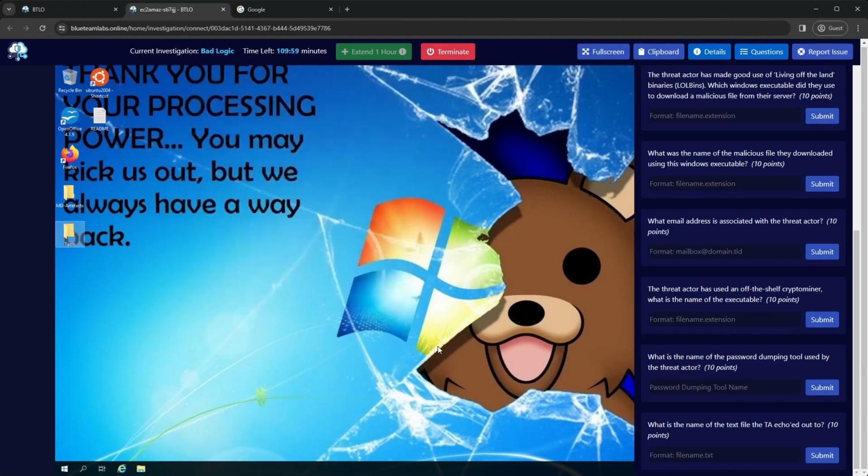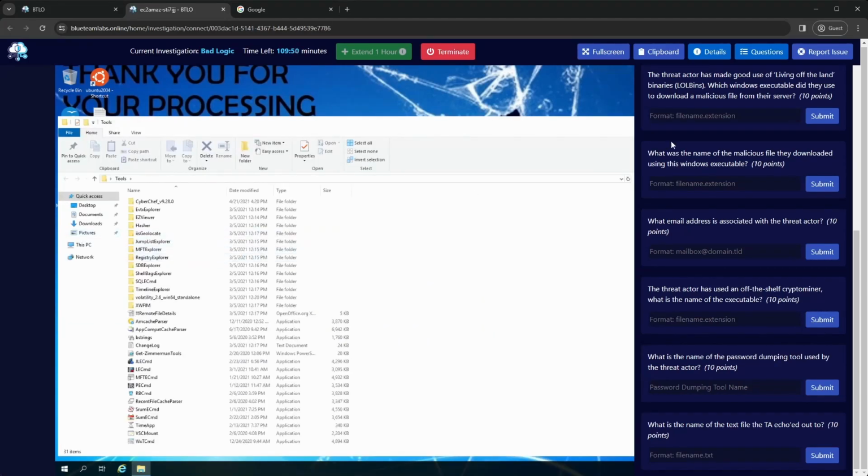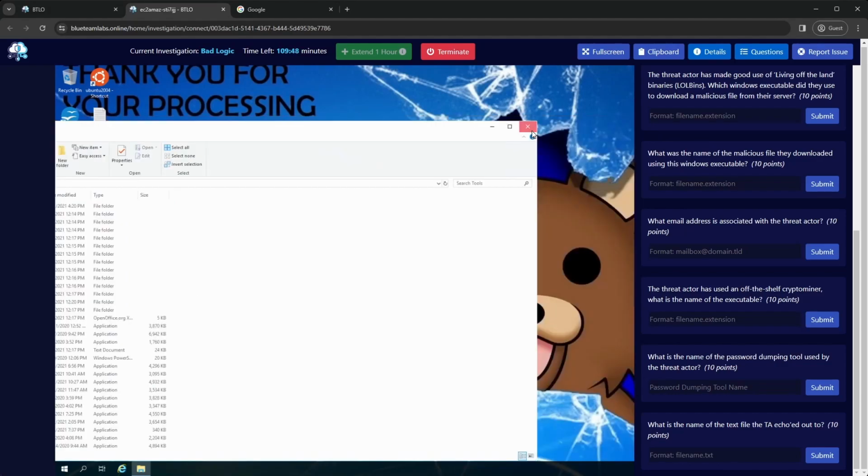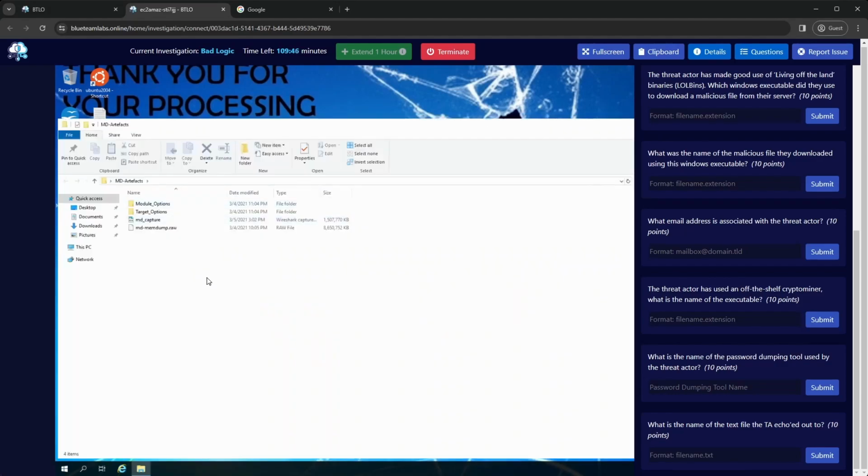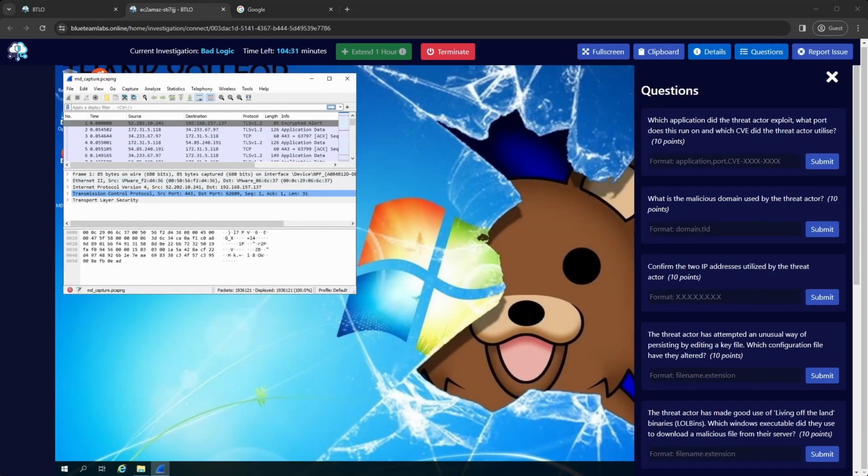Okay, so I think now it's time to perhaps open the PCAP. It did mention about application, and it did say public facing. Oh, wrong folder. Let's try again. Okay, it is quite a big file. It's 1.4 gig. So it's going to take a bit of time, so we'll come back to when it opens. Okay, so here we are.